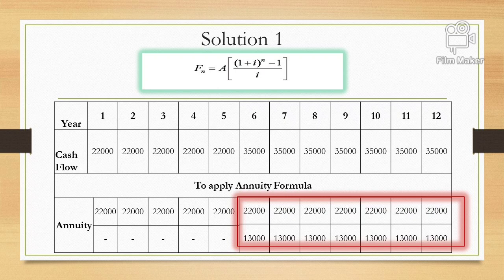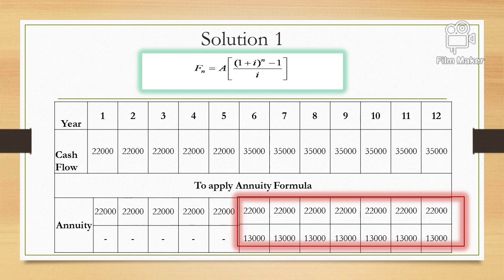So Mr. XYZ wants to find out how much he will be receiving after a total of 12 years with the interest. Mr. XYZ is saving the amount today, but our job is to tell him how much he will be receiving after 12 years, that is the future value. Now, we can use this future annuity formula if the cash flows are equal.